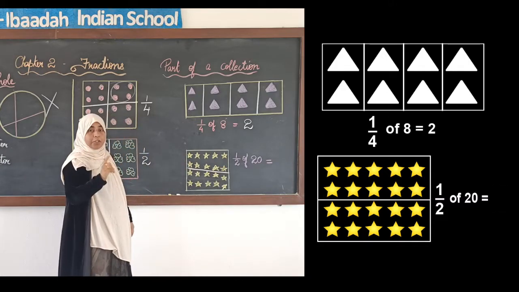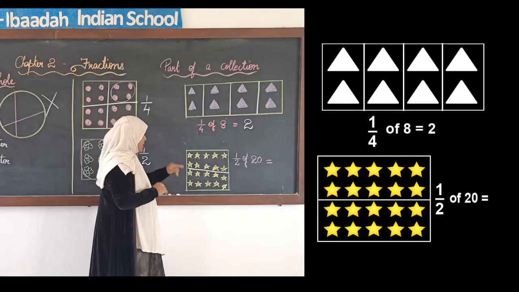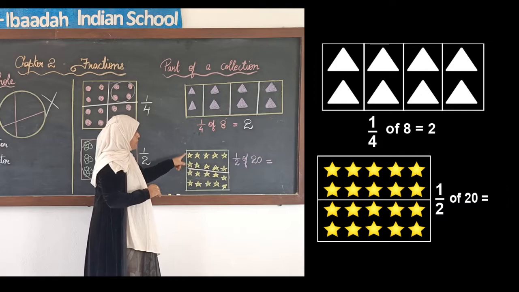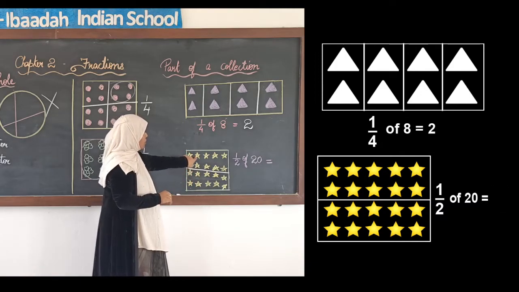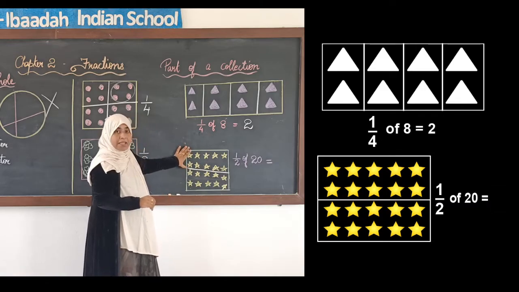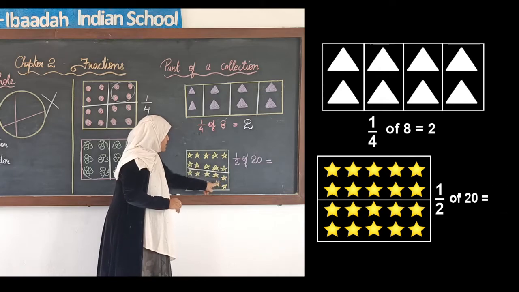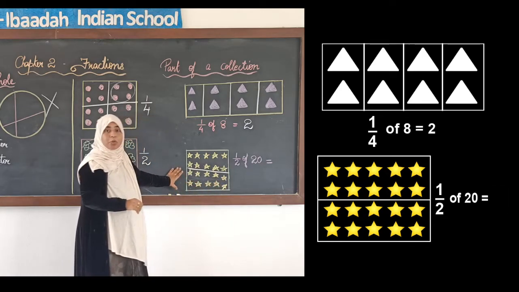When we divide, I told you we have to keep in mind that both the groups should have the same number of stars. So, let us see whether we have got the same number of stars in both the groups or not. 1, 2, 3, 4, 5, 6, 7, 8, 9, 10. The first group has 10. Let us check the second group. 1, 2, 3, 4, 5, 6, 7, 8, 9, 10. The second group also has 10.